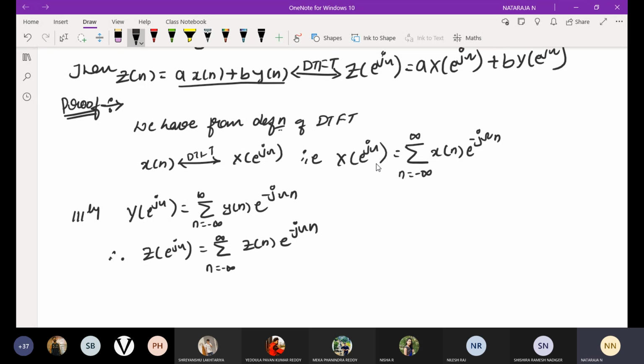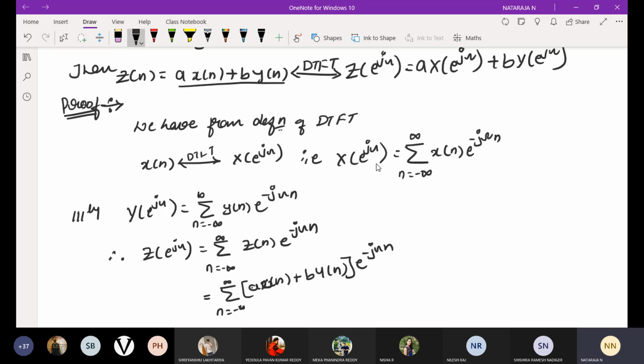Yes, sir. So if my Z of e power j omega is equal to summation n is equal to minus infinity to infinity, I am going to replace z of n with respect to this. I will take a into x of n plus b into y of n, into e power minus j omega n. Here also I have n, here also I have n.